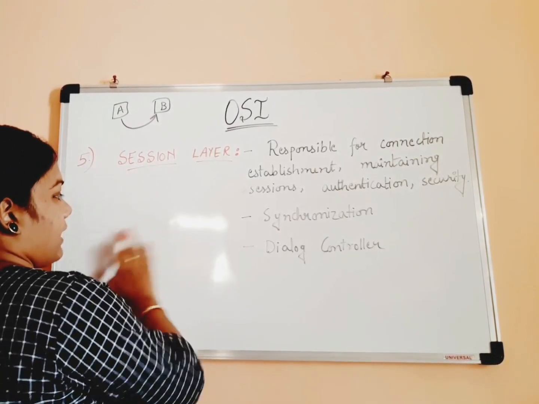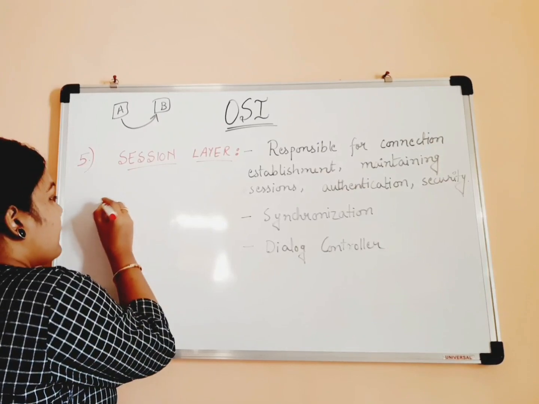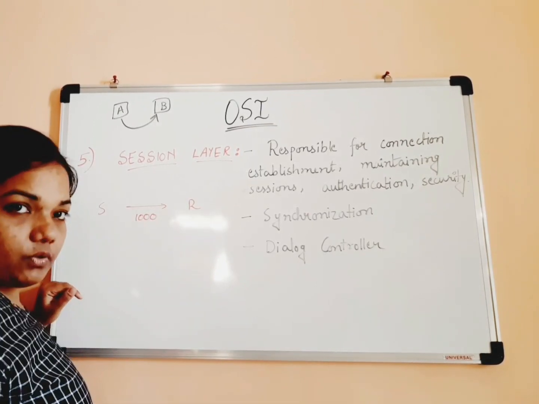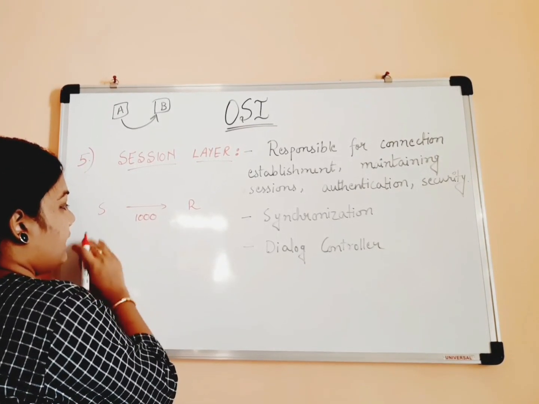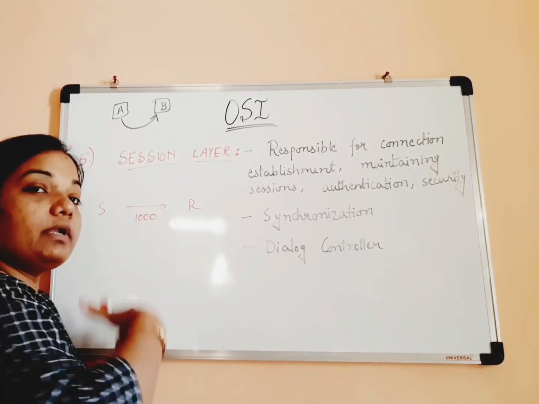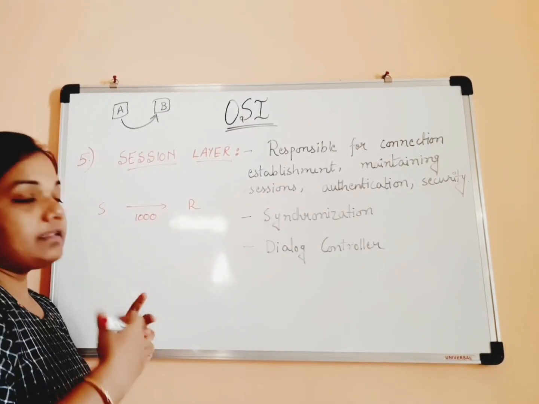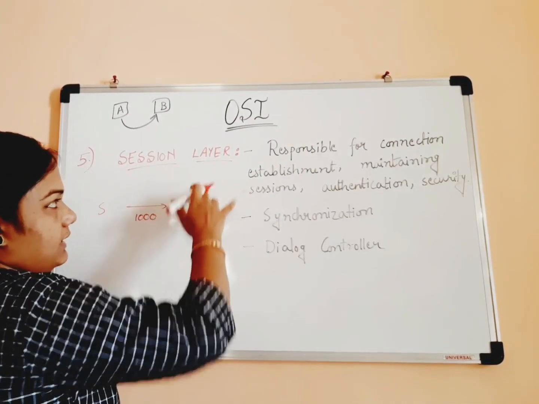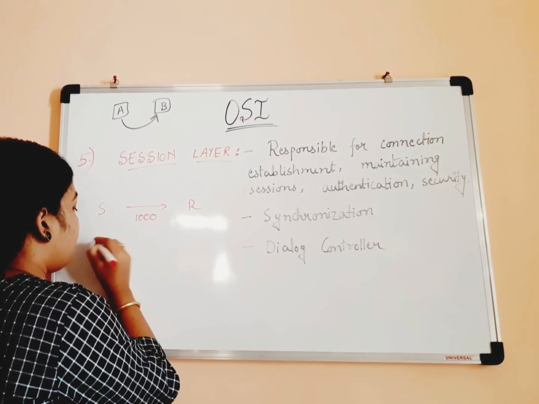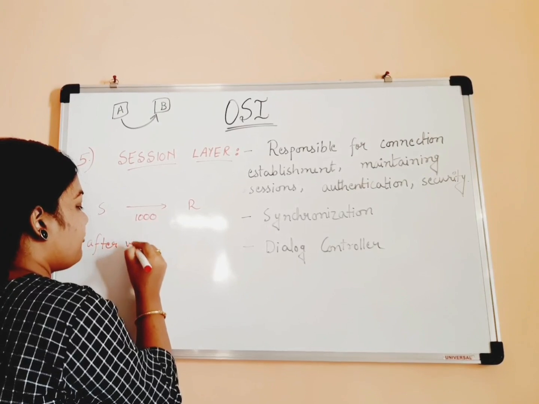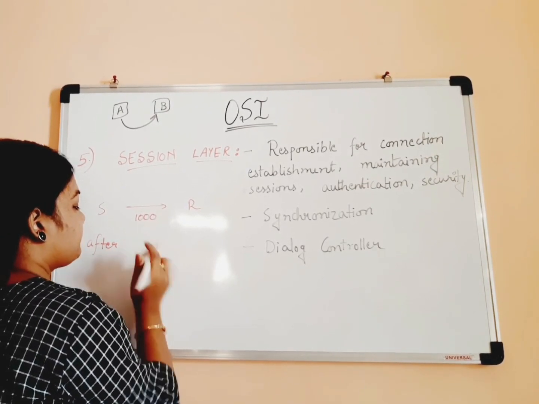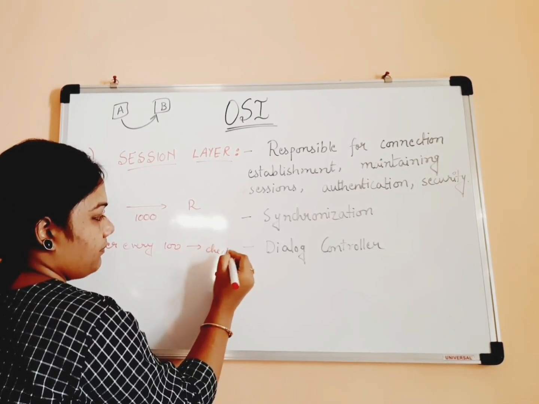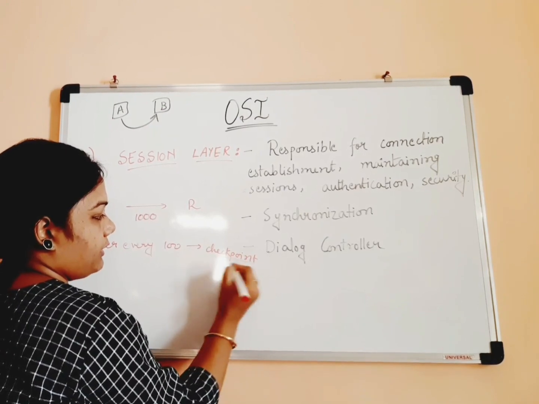Let's take one example, where the sender wants to transfer, let's say, 1000 pages to the receiver. Obviously we cannot send the whole data at once, right? As I have already discussed, the data is mostly broken down. So let's say in the session layer we have decided that after every 100 pages there will be a checkpoint, let's call it CP.